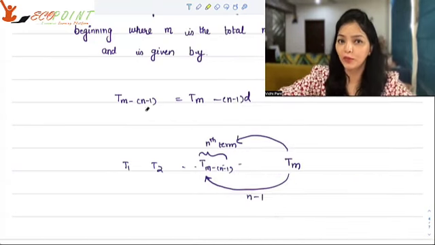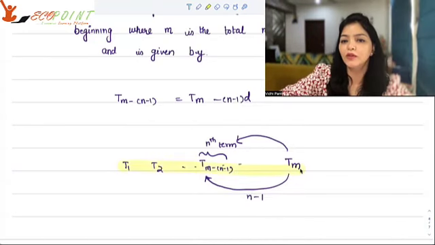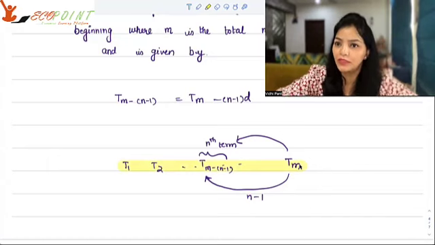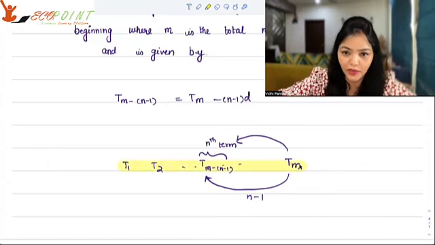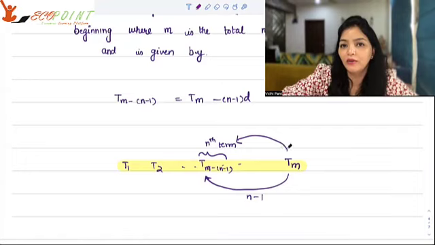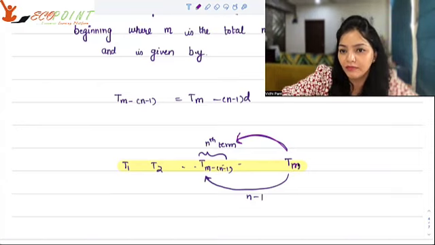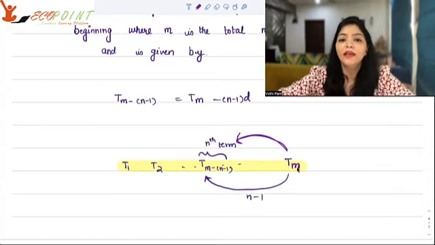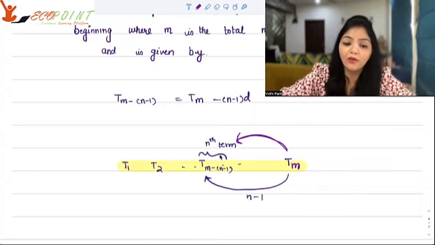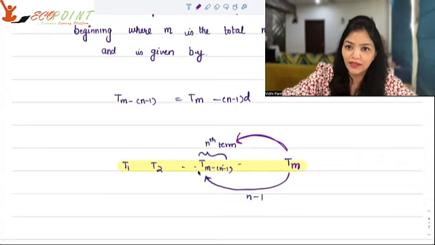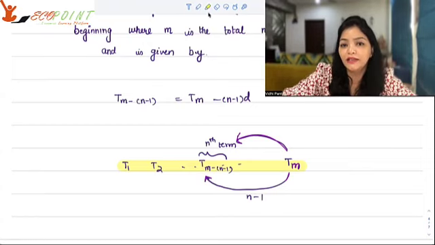Another important point I want to make here. Suppose T1, T2, and so on till Tm is an arithmetic progression that you have. In case you want to figure out the nth term from behind, your end term is Tm. You have m terms, okay? And you want the nth term from behind. How do I get that? That would mean that I have to move backwards. Actually, n minus 1 times I have to move backward. And then only I will be able to reach my nth term.